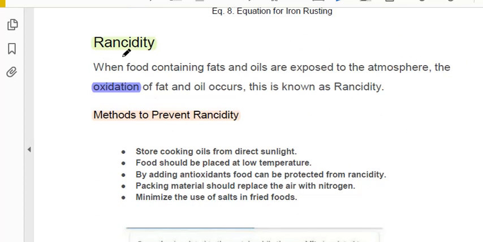After that, next topic is rancidity. In rancidity, there is also oxidation taking place. When food containing fats and oils is exposed to the atmosphere, it gets oxidized. To prevent this rancidity, what do we do? We should not put it directly in the sunlight. Food should be placed at low temperature, meaning it can be stored in a refrigerator. By adding antioxidants, suppose nitrogen and another one. Packaging material should be replaced. Air and moisture should not be there, with nitrogen. Minimize the use of salt in fried food.